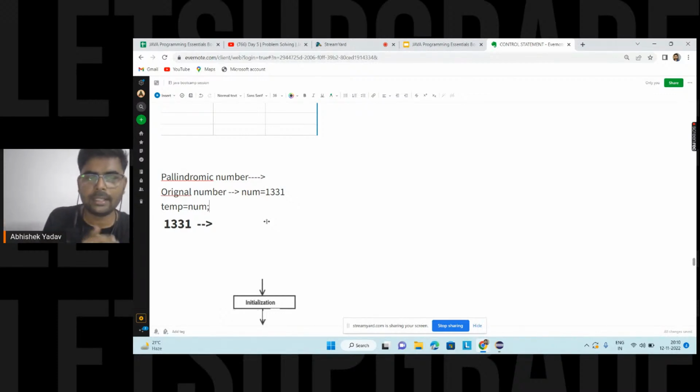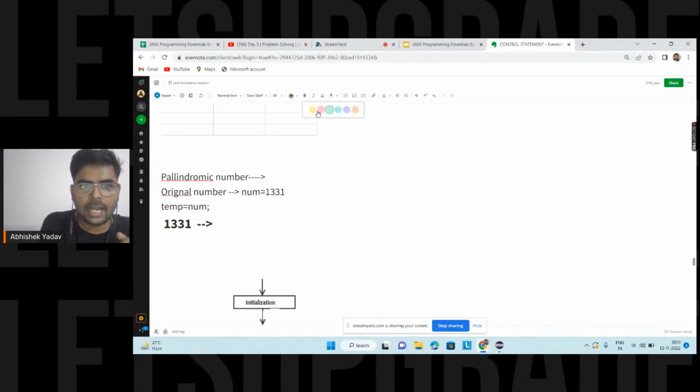I got the same data inside the temp container here, and now let's do the operation on this temporary variable. I have this number, and I have to reverse it. So what will be my first step?